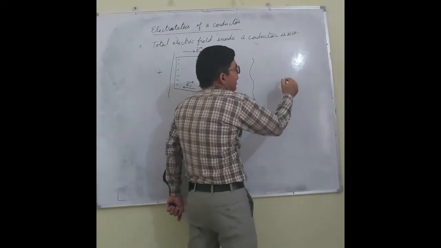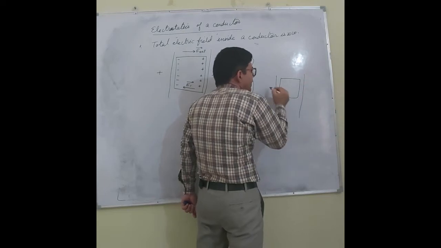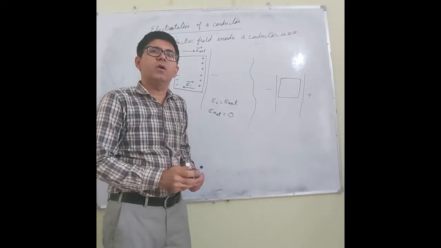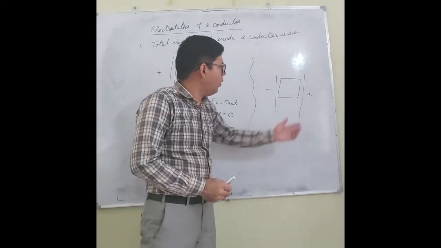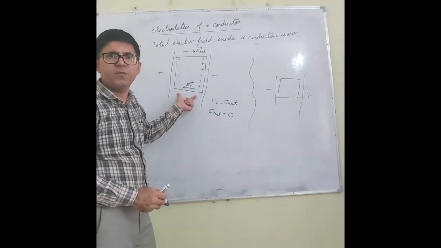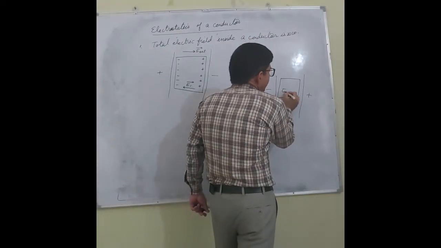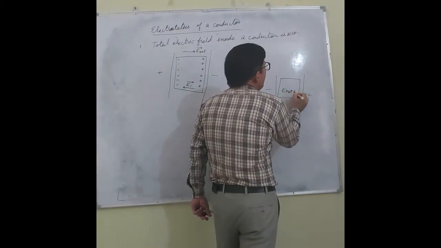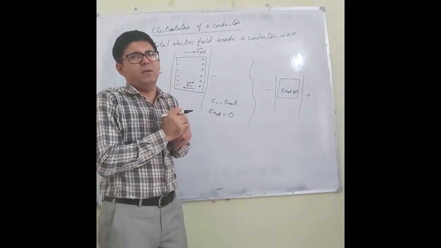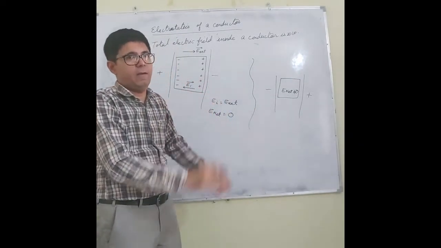Why does this not happen in case of an insulator? The answer is very simple. In case of insulators, there are no free electrons. So shifting of charge is not allowed as in case of a conductor. This is the reason that in this case the net electric field is not zero. This electric field is reduced, but it is not zero.